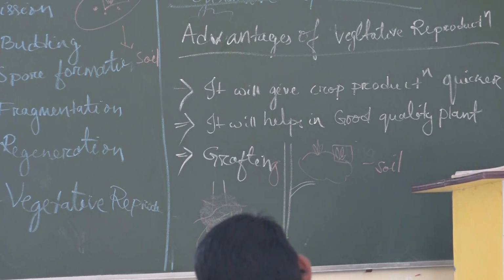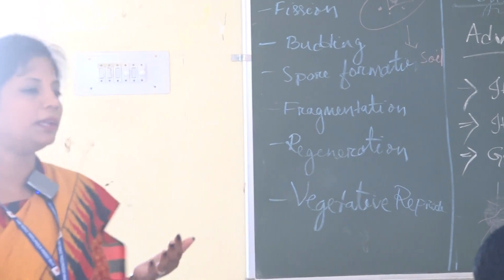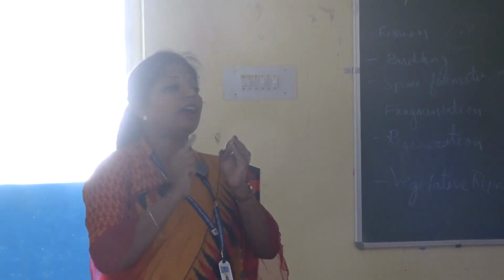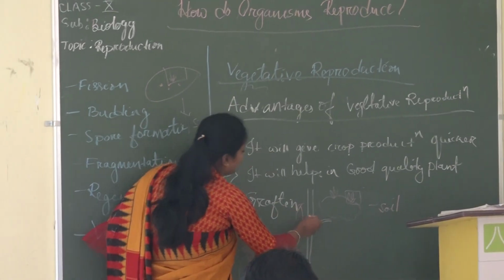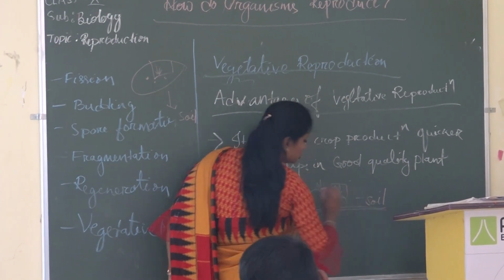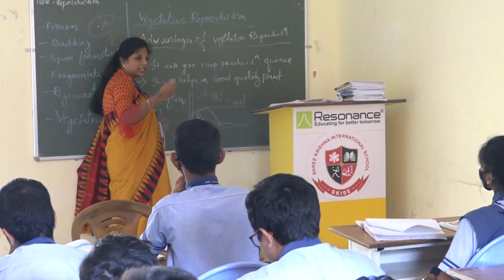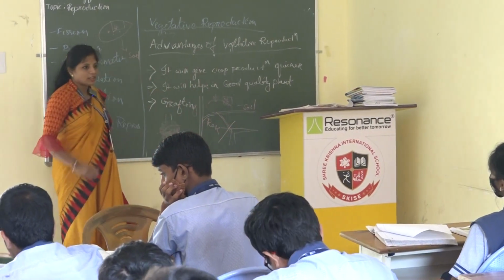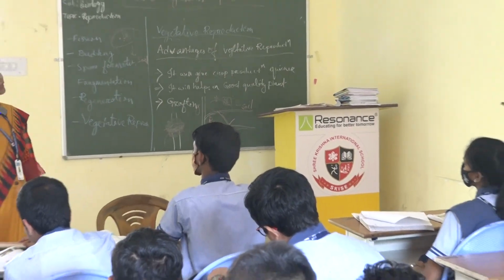Okay? If I go for artificial vegetative reproduction, I already explained grafting, layering, okay, and then root dipping. That means we will drag a stem. If this is a rose plant, I will take a large stem of the rose plant and forcefully dip it in the soil for a few days. Then when we see that the roots have developed, we will cut from the edge and implant that stem part in another soil, so it will develop.